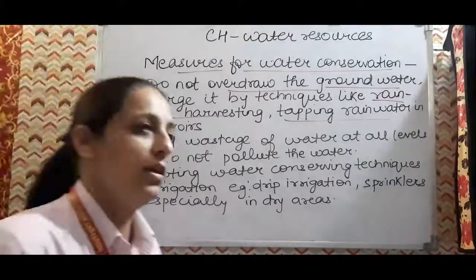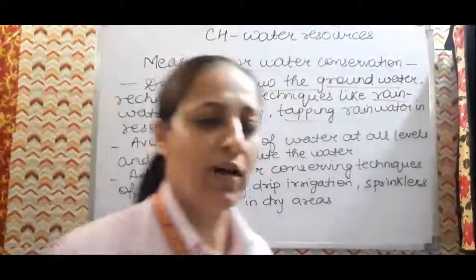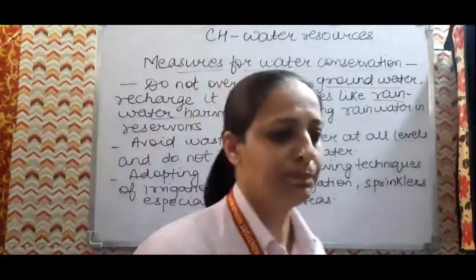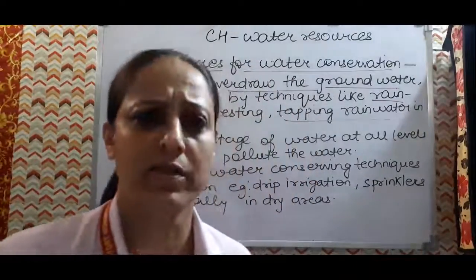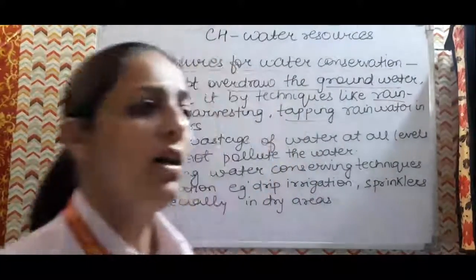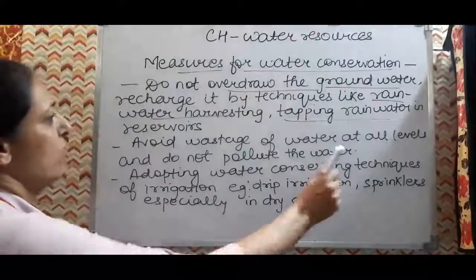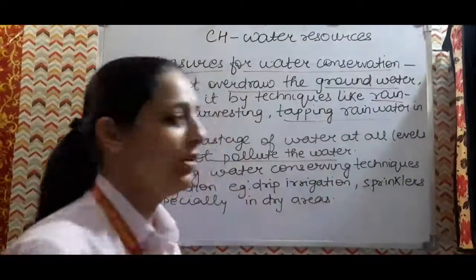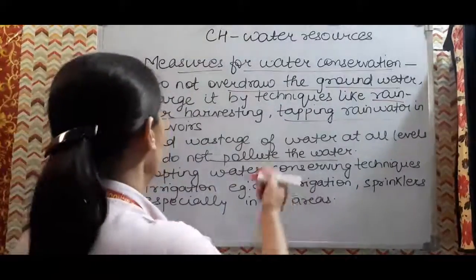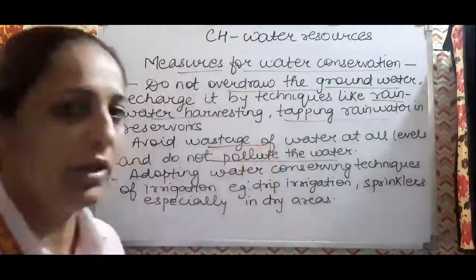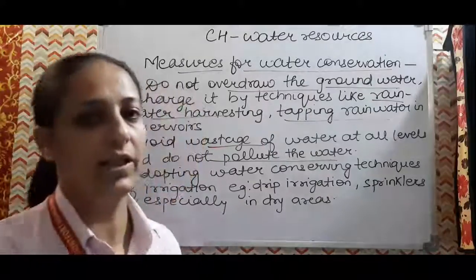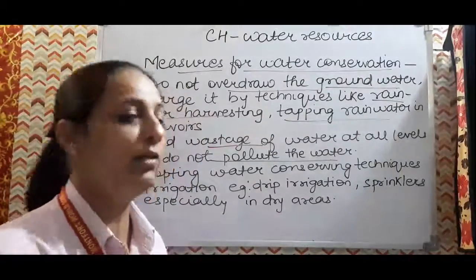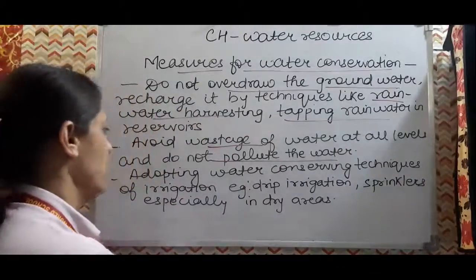Rather than going for water intensive crops, the farmer can go for high value crops, like mushroom, polyhouses, drip irrigation. So these are the solutions. Then avoid wastage of water at all levels and do not pollute the water. It should not be that the taps are running and we have a very careless attitude towards that. We should be very careful. We have to conserve our water resources.